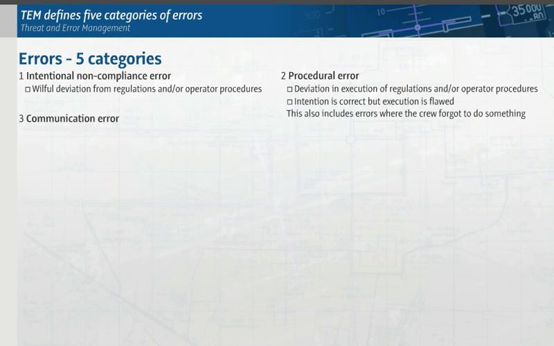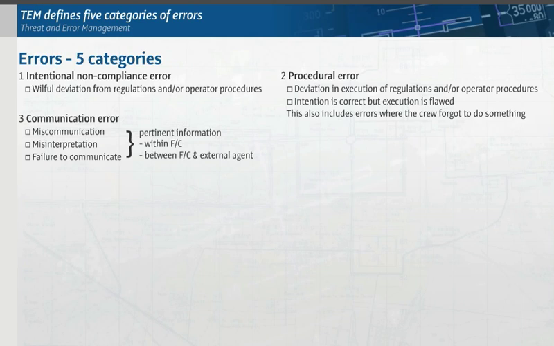Communication error: miscommunication, misinterpretation, or failure to communicate pertinent information within the flight crew or between the flight crew and an external agent, for example, ATC or ground operations. Proficiency error: lack of knowledge or psychomotor, stick and rudder skills.